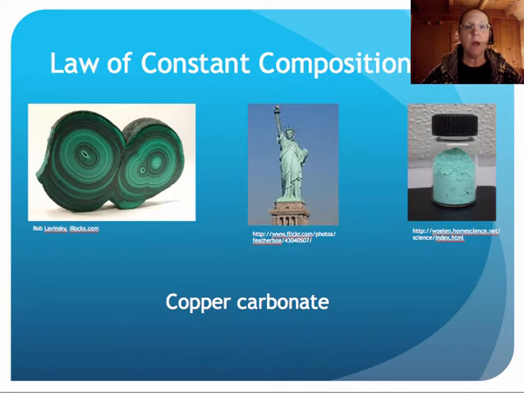So, for example, basic copper carbonate, no matter whether it is the mineral malachite, the patina on a copper statue or roof, or made in the lab, is always 63.6 parts copper, 40 parts oxygen, 6 parts carbon, and 1